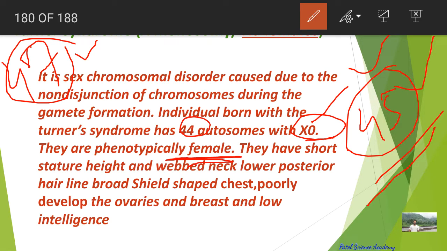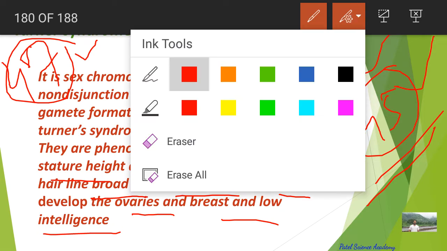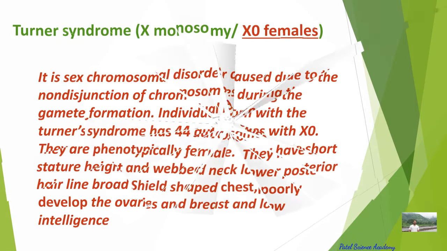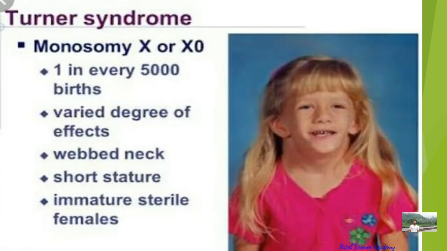It looks like a female, and they have a short stature, webbed neck, lower posterior hairline, a broad shield-shaped chest, poorly developed ovaries and breasts, and low intelligence. All these are the special features of Turner syndrome. So dear students, this is Turner syndrome. You can see monosomy of the X chromosome in every 5,000 births.